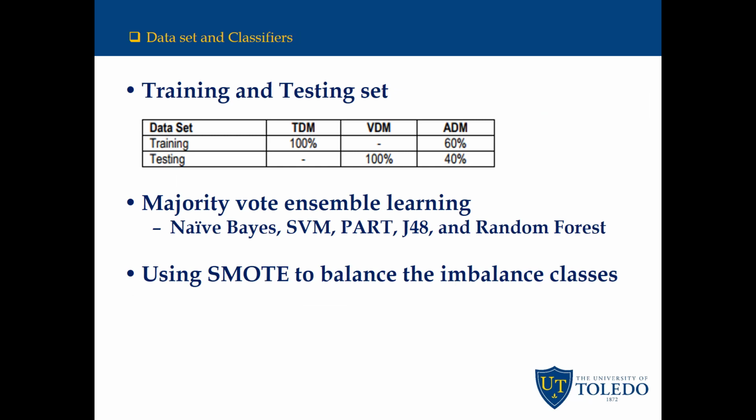The training set for the classifier model generation employed the entire TDM and 60% of the ADM dataset, while the testing set included the entire VDM and the rest of the ADM dataset without any overlap. The ADM dataset is split into 2 subsets of 60% and 40% ratio randomly. For classifier development, the training dataset is further split into 2 data subsets at the ratio of 67% to 33%.